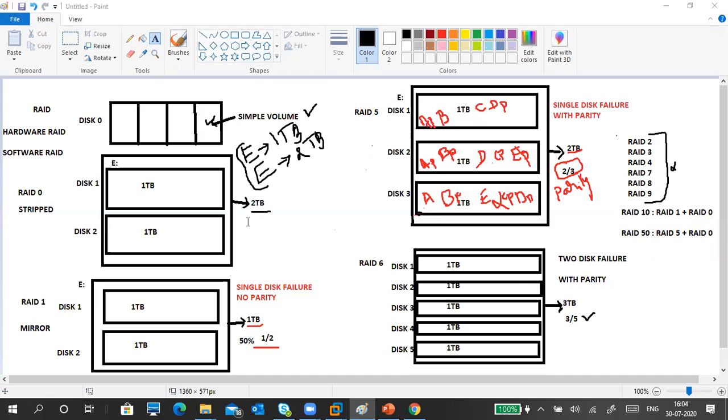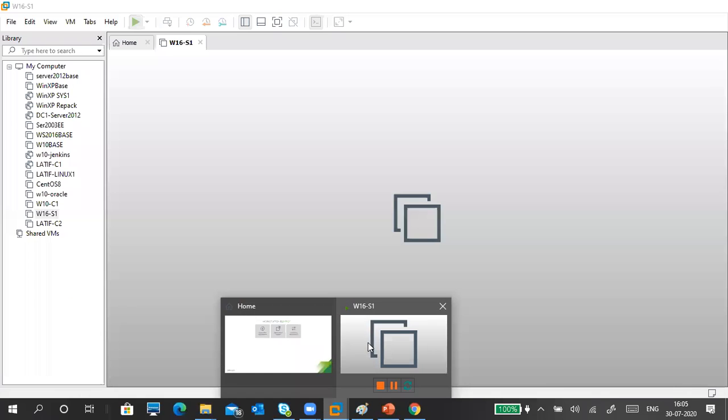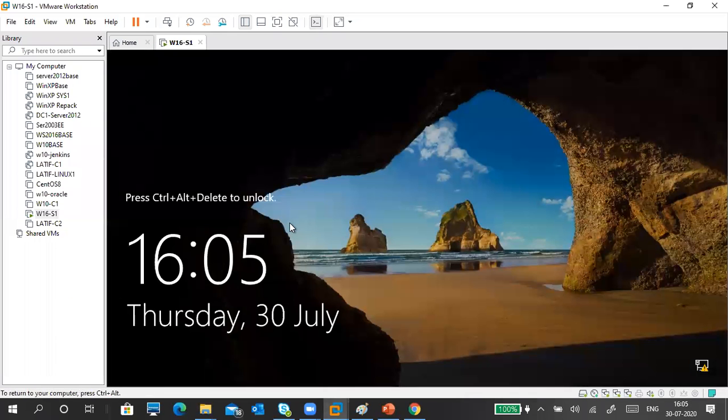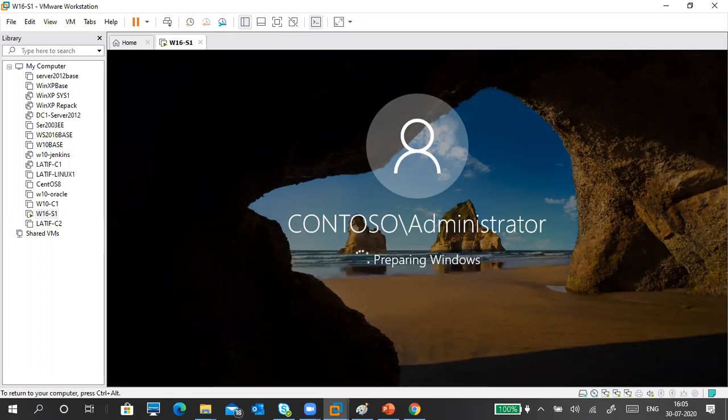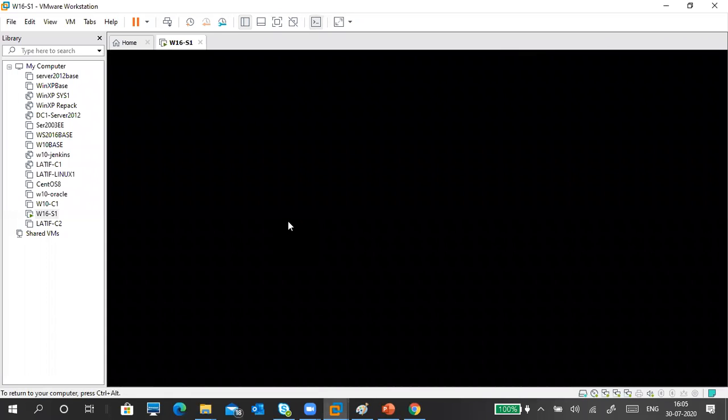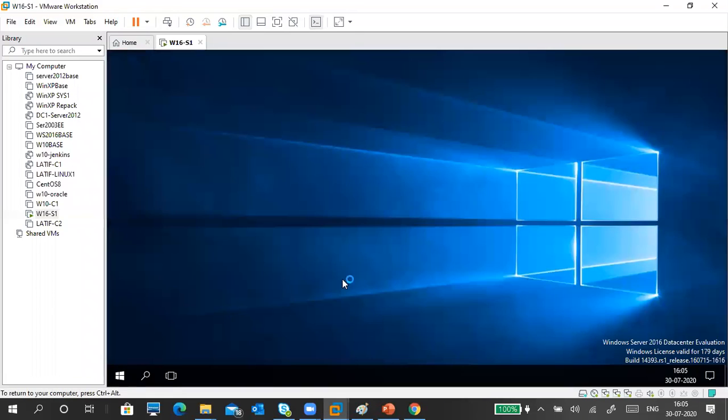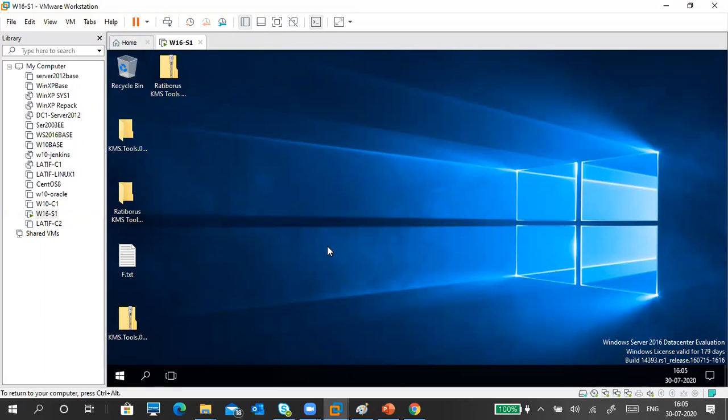Currently I'm not doing that one. I will show you striped, I will show you mirror, I will show you RAID 5 only. RAID 6 option is not there, I think, but whether it is there or not, I will check. Okay, so this is my server. My server is alive. I will show you this practical. If you can do this, you can do it. If you cannot, still no problem. But understand RAID. RAID is a very good topic.